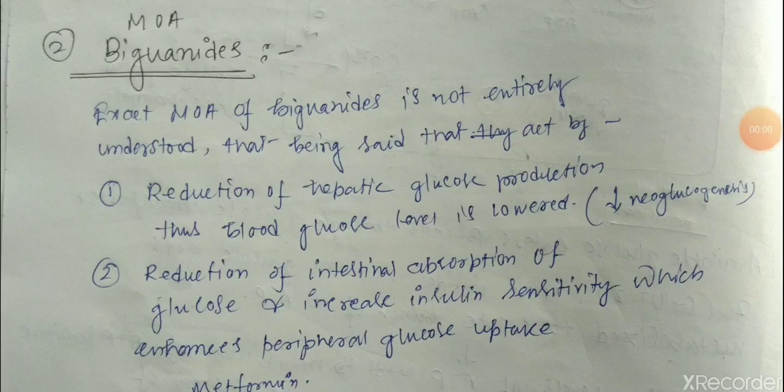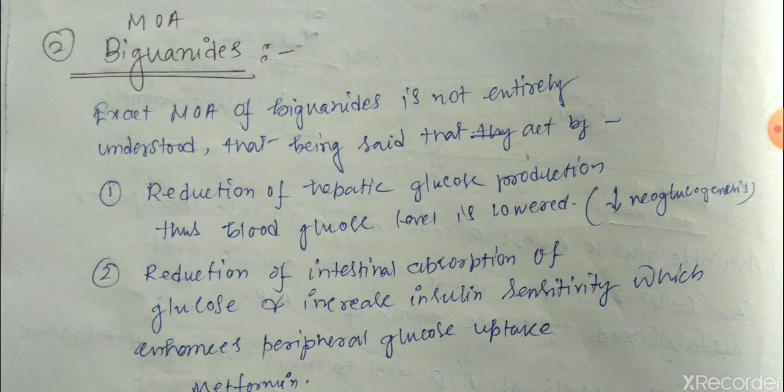So this is the third video of anti-diabetic agents. Here we are going to discuss the mechanism of action of biguanides. Till now, the exact mechanism of action of biguanides is not entirely understood. That being said, biguanides act by reduction of hepatic glucose production.